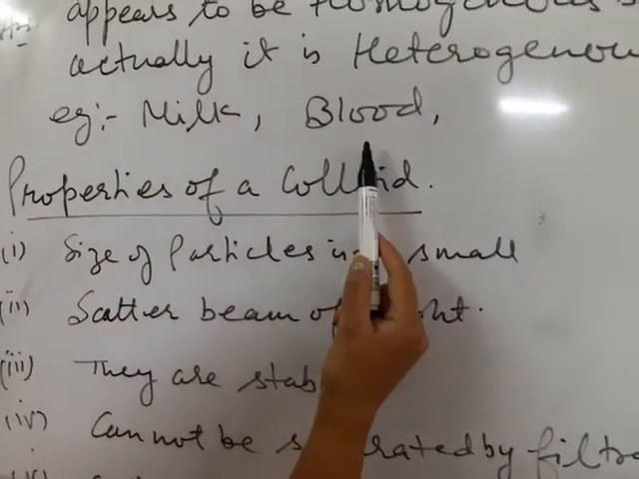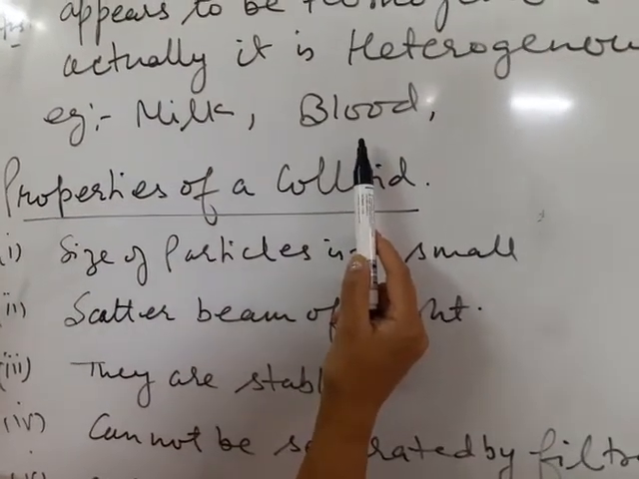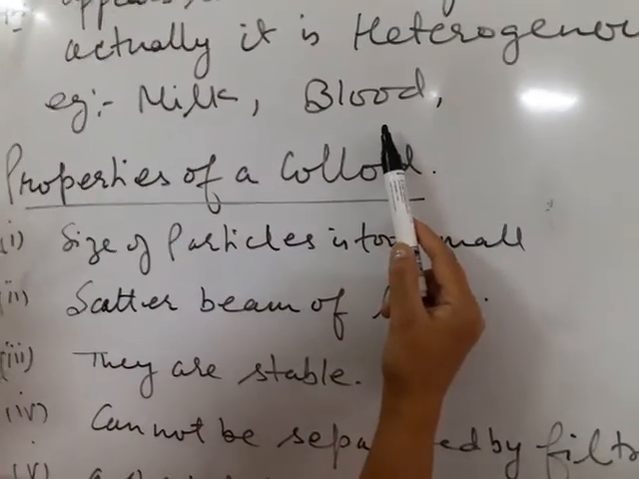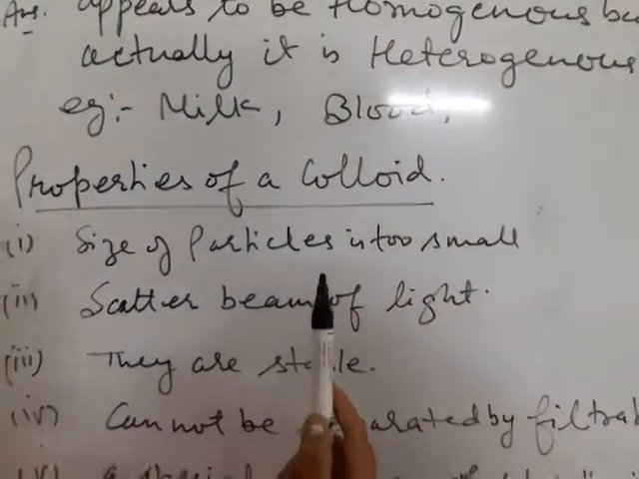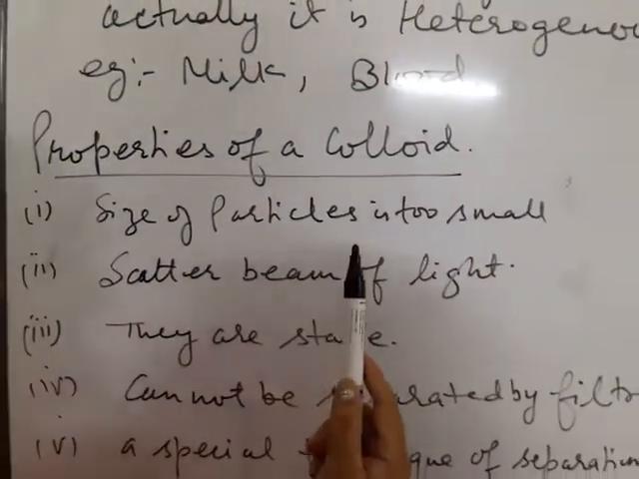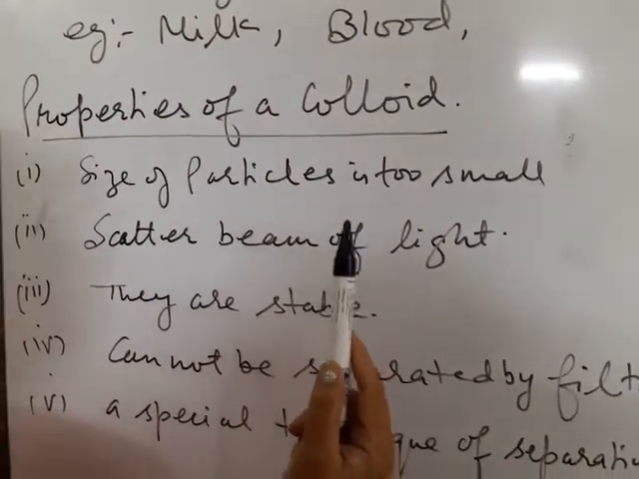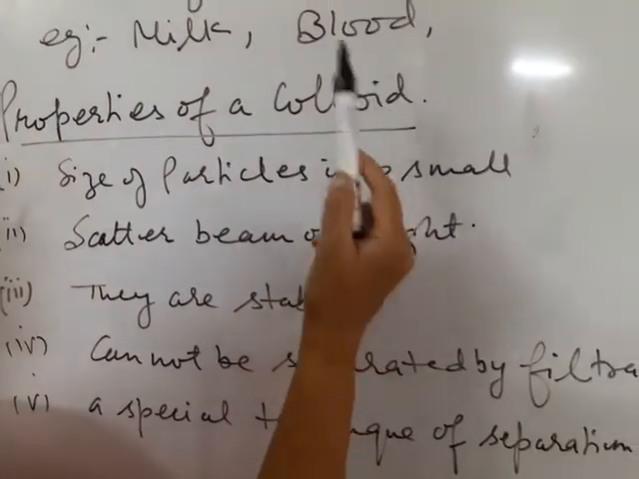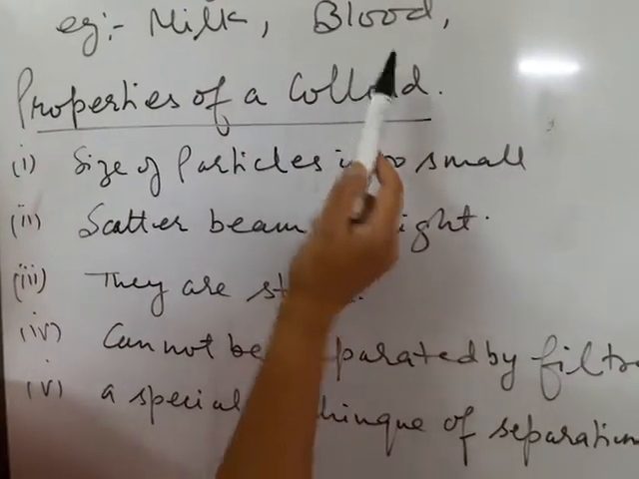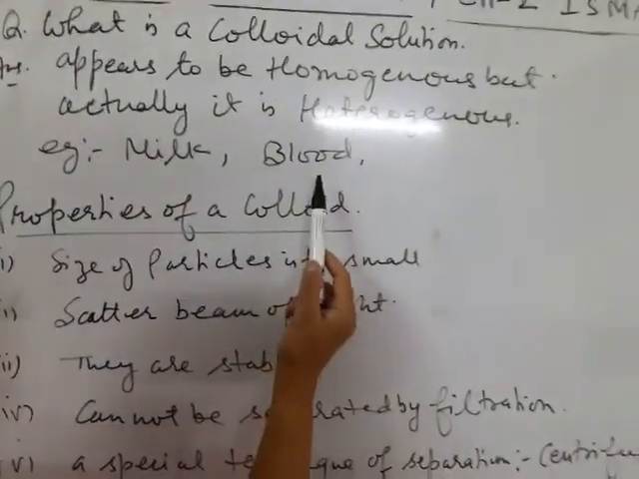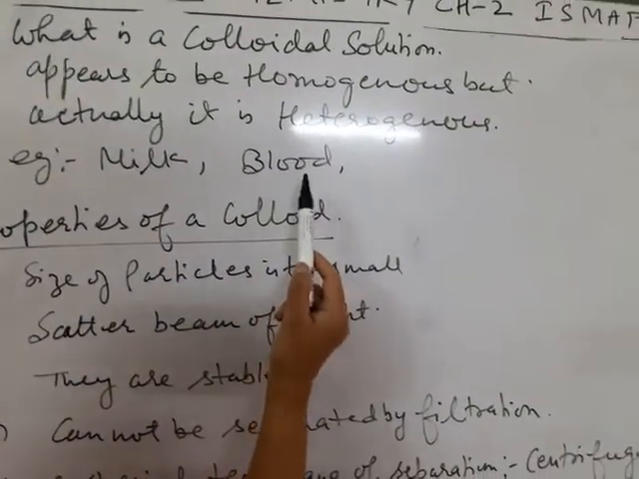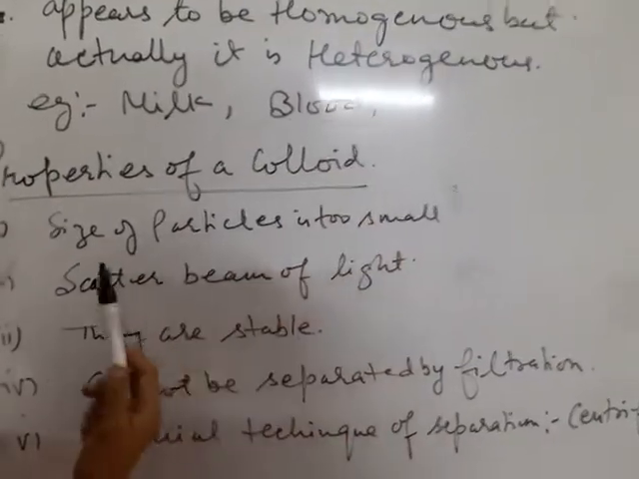Blood appears to be homogeneous, but actually it is heterogeneous. It contains RBC, red blood corpuscles, WBC, white blood corpuscles, blood platelets and plasma. So, blood appears to be homogeneous, but actually it is heterogeneous.